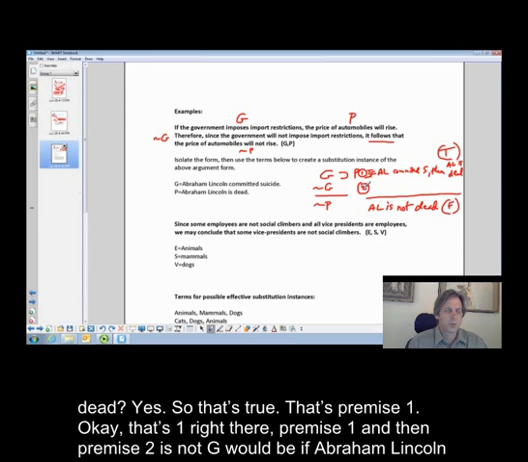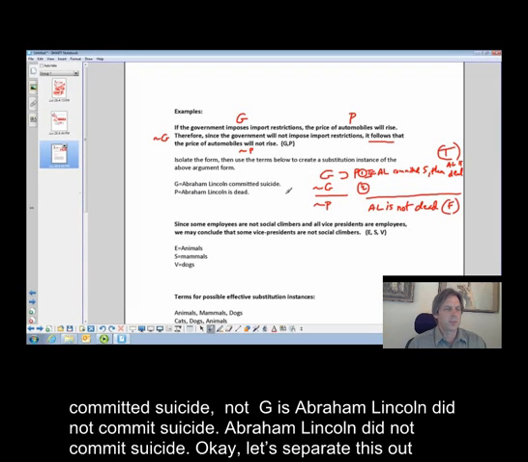Premise two is not G. G is Abraham Lincoln committed suicide, so not G is Abraham Lincoln did not commit suicide.